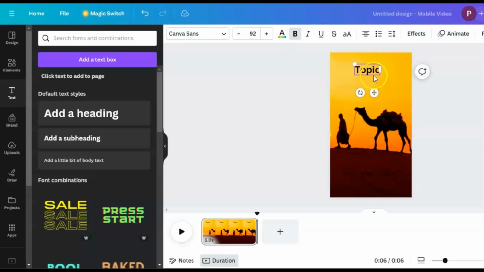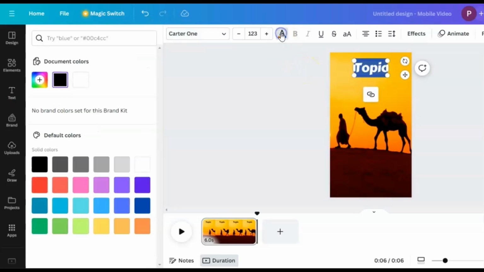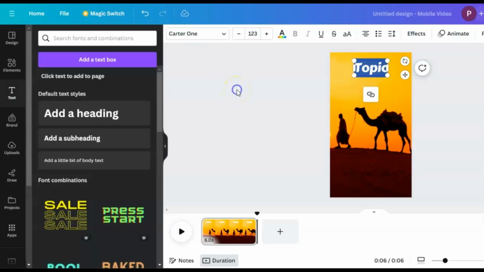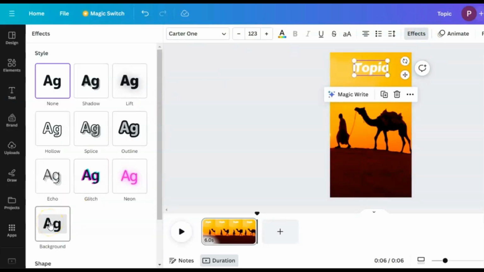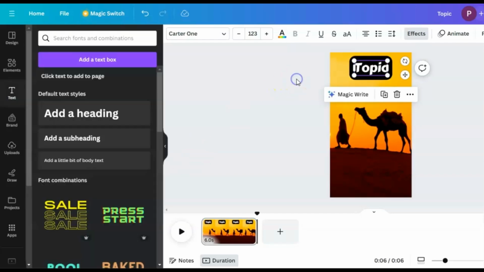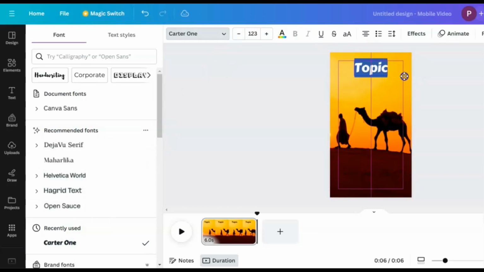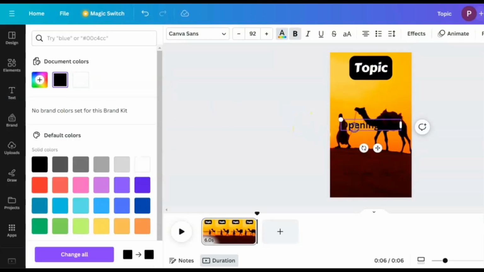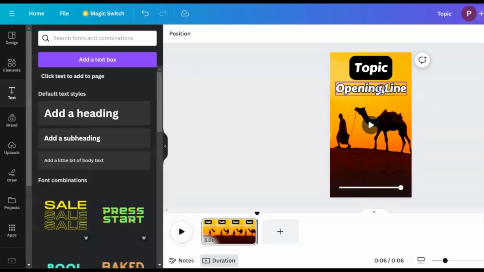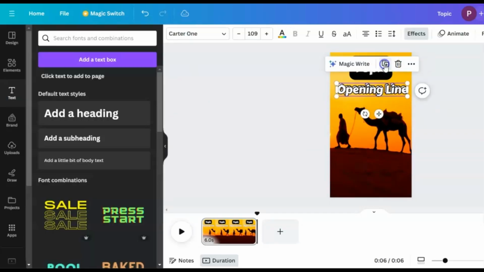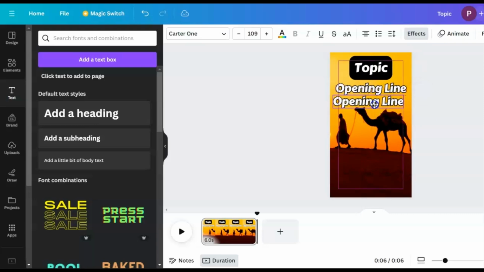Now, let's jazz it up a bit. Change the text color and add a background to make it pop. To do that, click on Colors, choose your favorite color, and then spice it up with a background. Just play around with fonts and other edits to make it uniquely yours. Once you've got the topic sorted, click on it and select Duplicate. You want a duplicate for the opening line and punchline. Then drag the duplicated text and put them below.